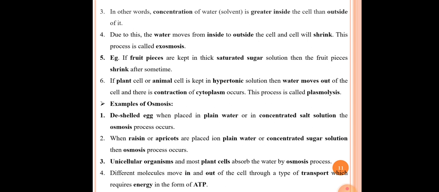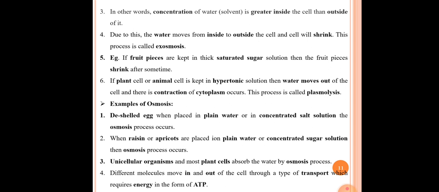The fourth point here is, due to this the water moves from inside to outside the cell and the cell will shrink. This process is called exosmosis. When the concentration of water is much larger inside the cell than outside, then water moves from inside the cell to outside. Due to this, the cell will shrink and this process is called exosmosis. Clear?